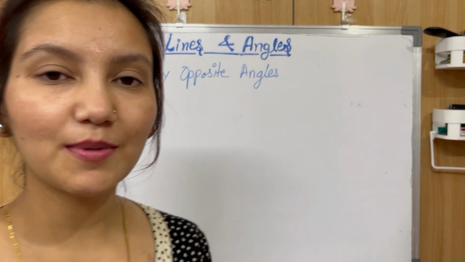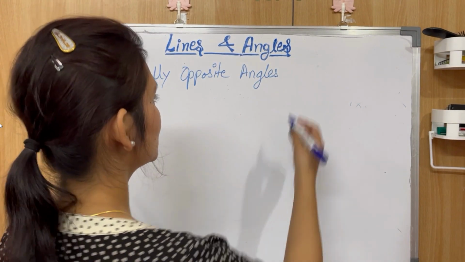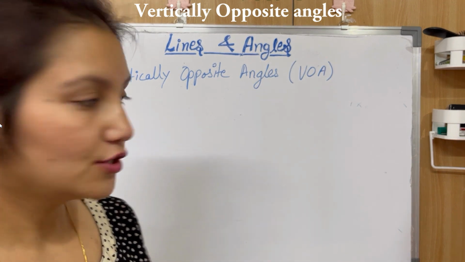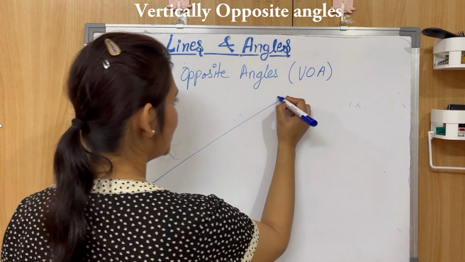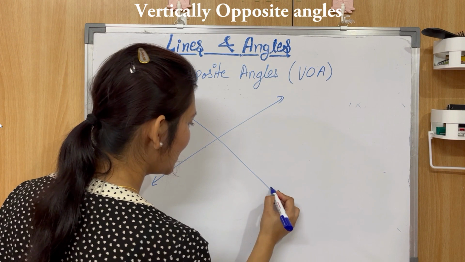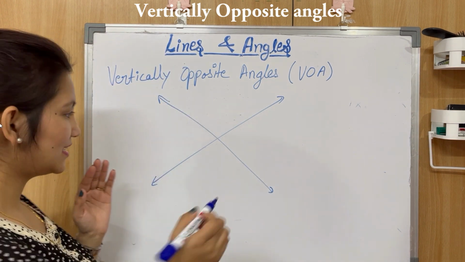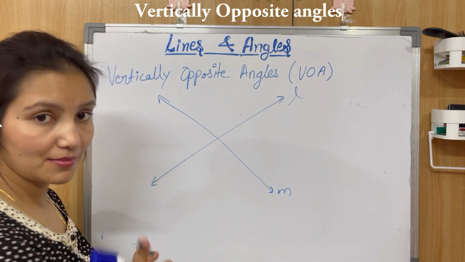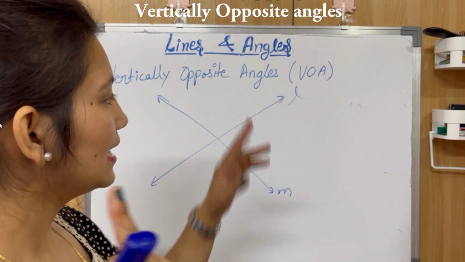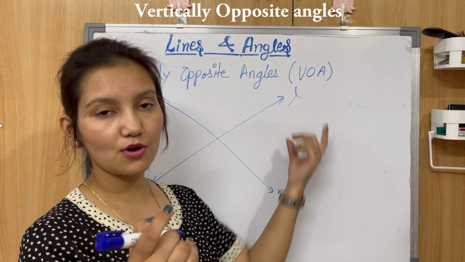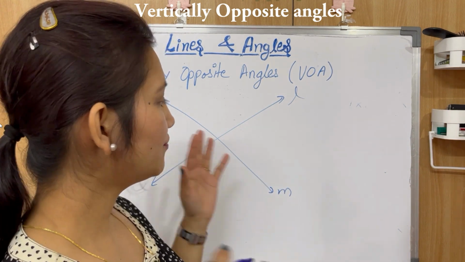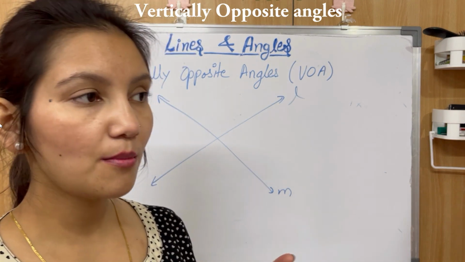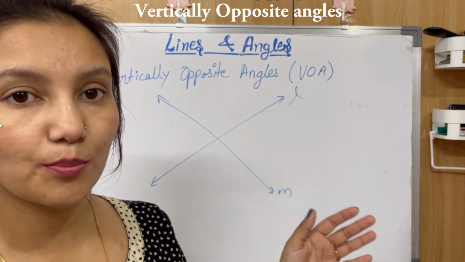So now let's talk about vertically opposite angles. Okay? So if two lines intersect each other, let's say this is line L and this is line M. You remember what I told you, that we represent lines using small English alphabets, okay? So if two lines intersect each other, then they form a pair of vertically opposite angles.